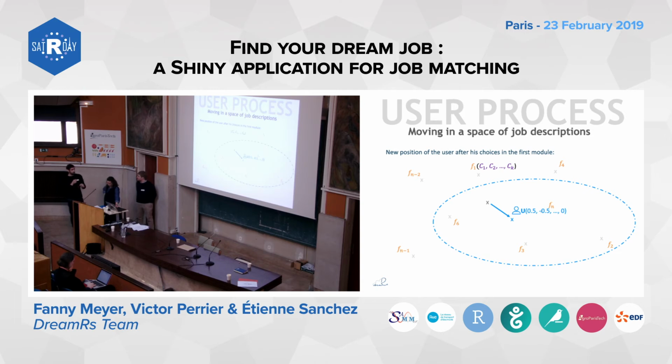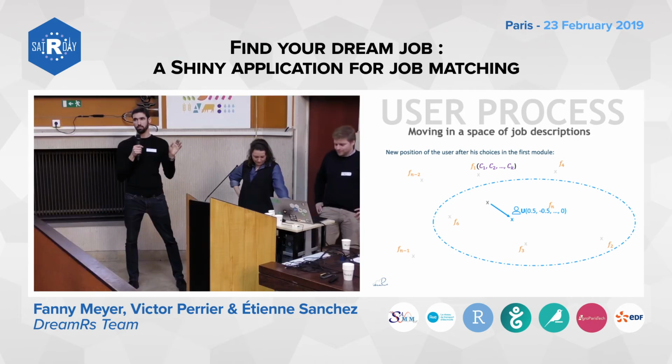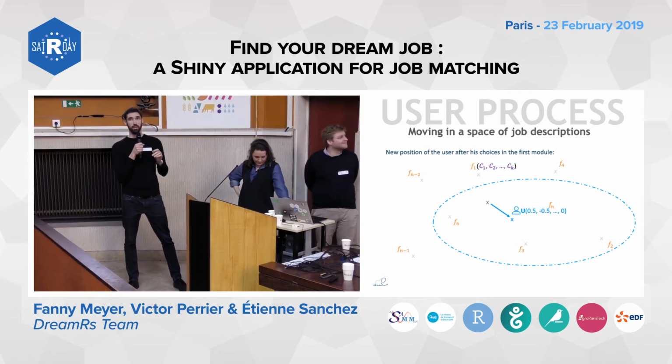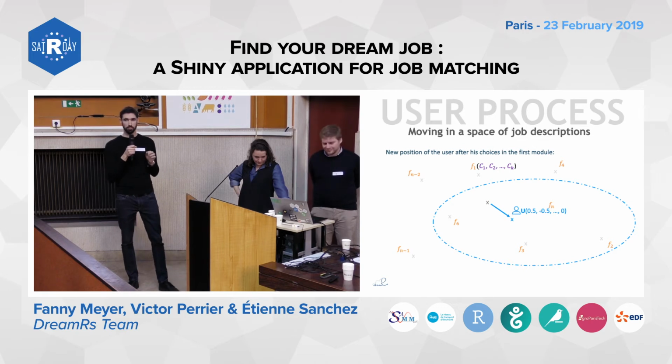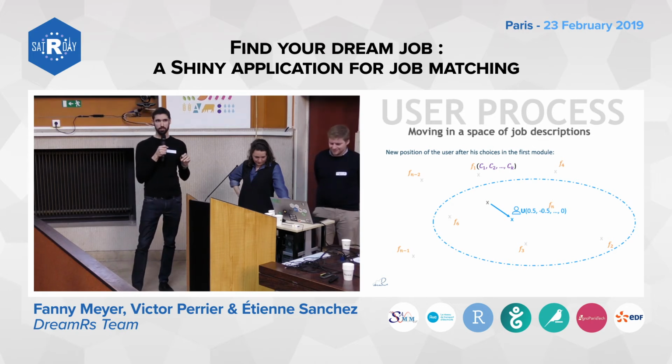And after that, what's going to happen? We're going to limit ourselves to a tinier subspace. So we keep only the 100 job descriptions that are the closest to the user. And among these 100 job descriptions, we randomly pick 10 of them.